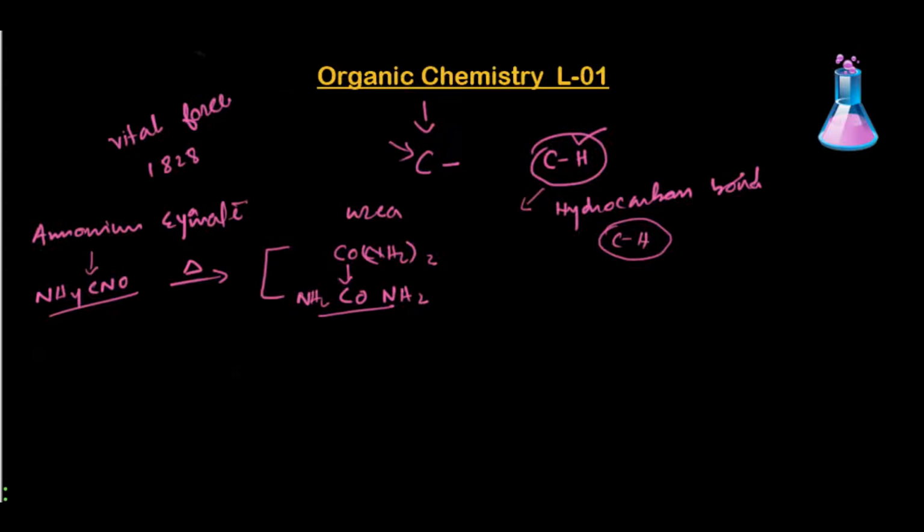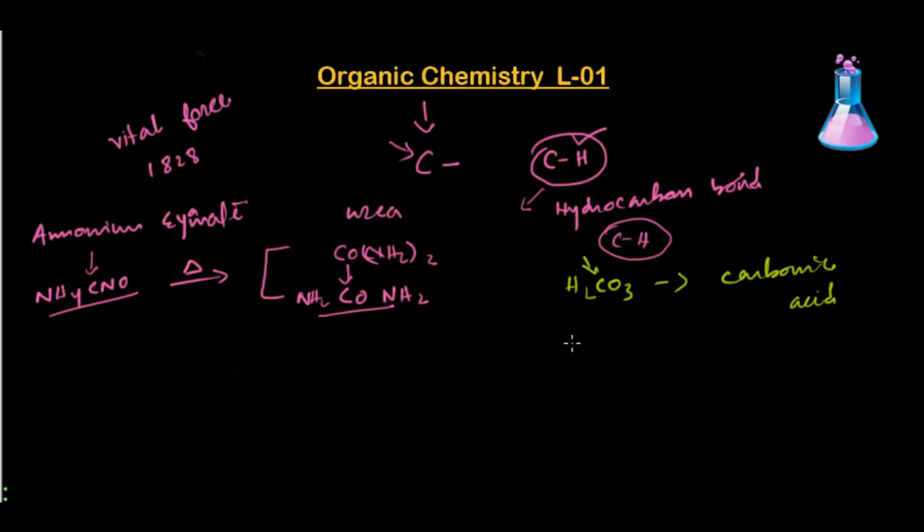There is a very nice example we can take, which is H2CO3. We call this carbonic acid. You can see in carbonic acid, carbon is there and hydrogen is also there, so it should be organic according to the hydrogen-carbon rule. But we need to check whether the carbon is actually attached to the hydrogen.